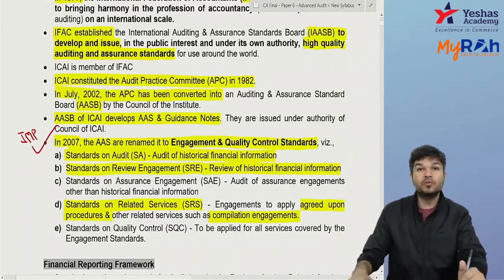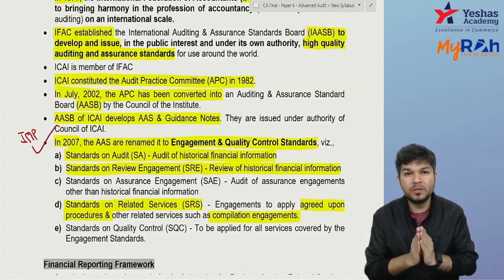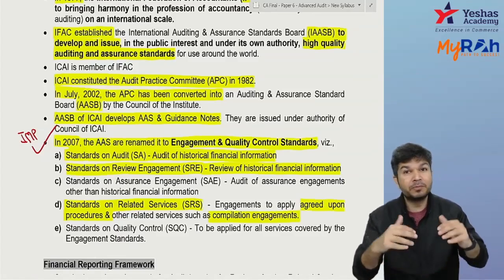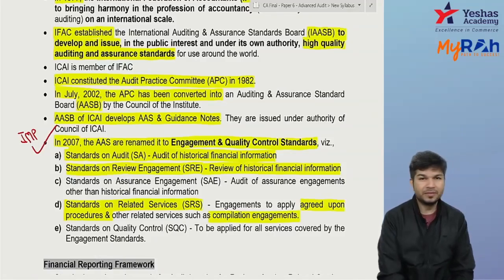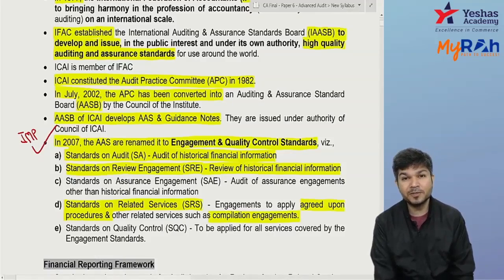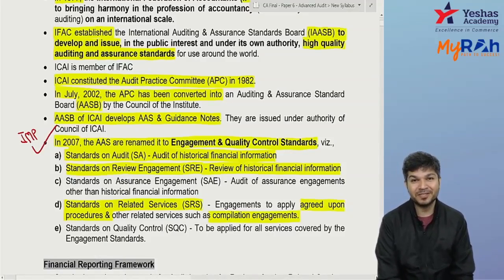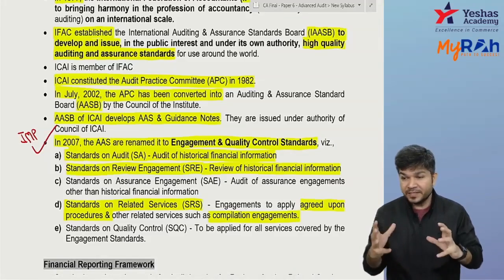Okay, now there are two more. Now tell me one thing. Company wants a loan from bank, where the bank asks to give some projected figures. The company wants a loan, so they are required to submit some projected figures. Yes, sir. And the projections are also to be certified by a chartered accountant. You might have seen this in your office also. So, related to that, sir, do we have a standard?